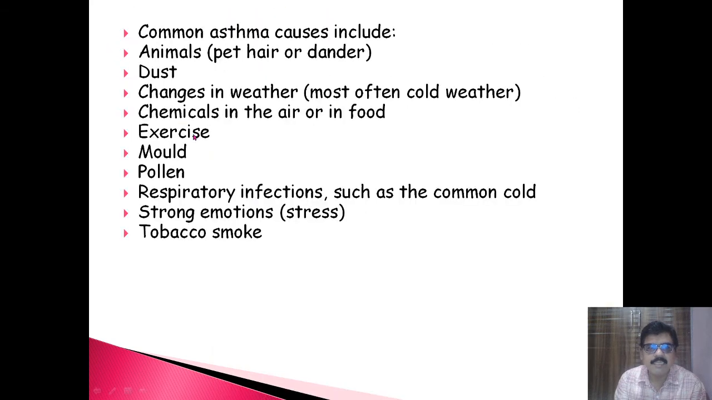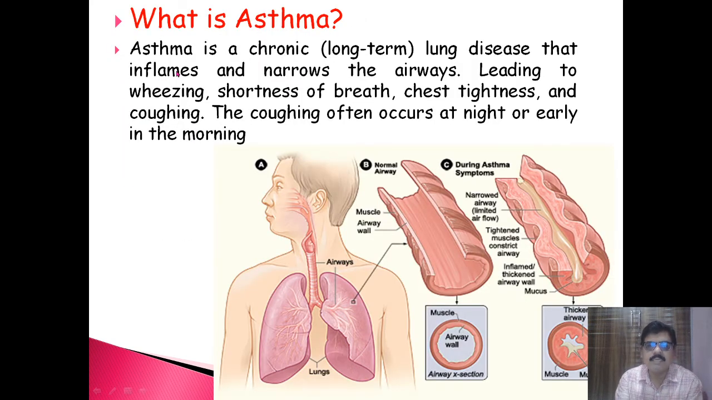Along with that, asthma is also there. Asthma is a chronic or long-term lung disease. What happens? This is a normal airway, and if you observe the cross section, it is a complete circular structure through which the air will pass, and from these airways it will reach the alveoli.